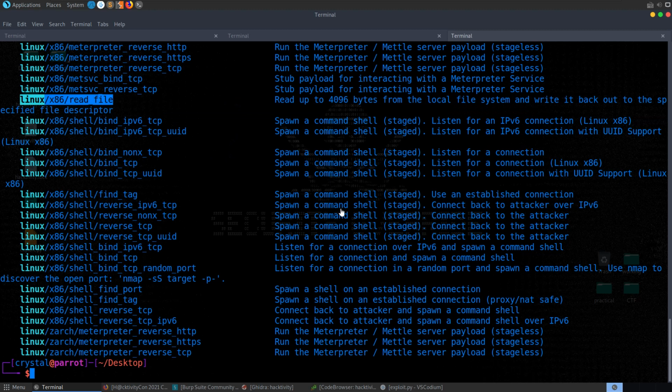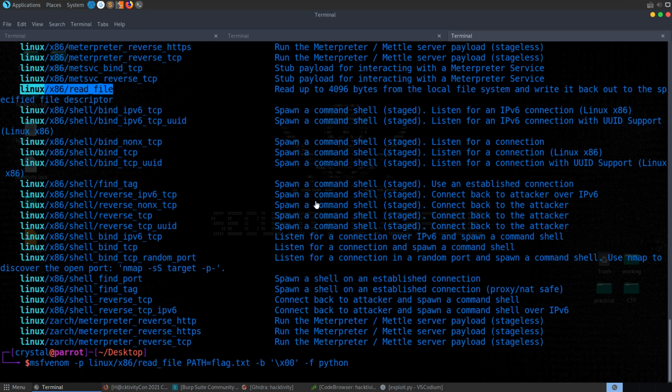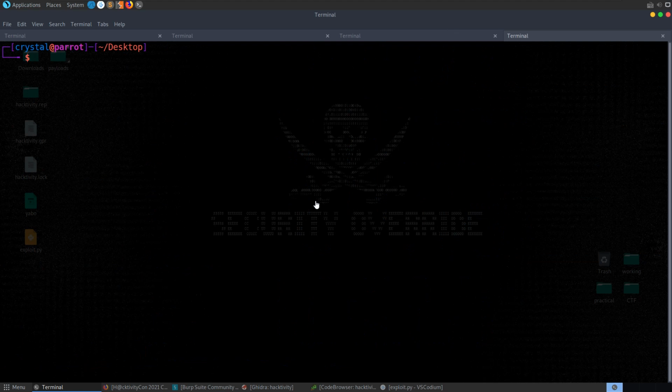So if we were to try and run that, and let's just say read file, and then I think it asks just for the path. Let's do path equals flag.txt. Let's just test this out locally. I'm going to echo fake flag to flag.txt,